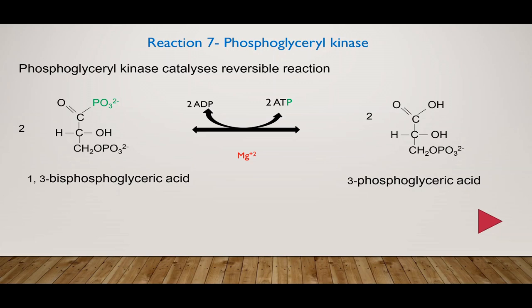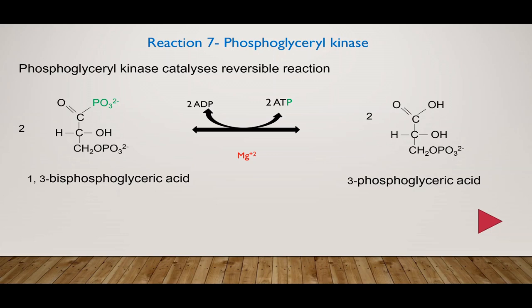ADP has two phosphate groups if you remember the structure. The gamma phosphate group will be synthesized by transfer of the phosphate group from a phosphorylated sugar derivative onto ADP so as to synthesize ATP. This particular reaction is an example of substrate level phosphorylation, a reaction where ATP is synthesized.